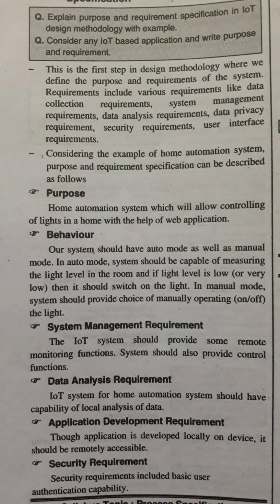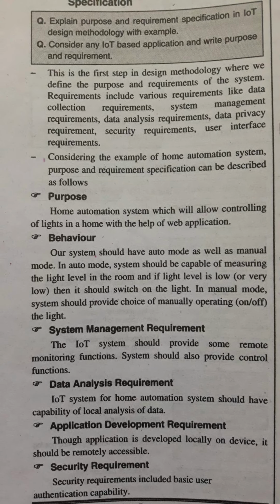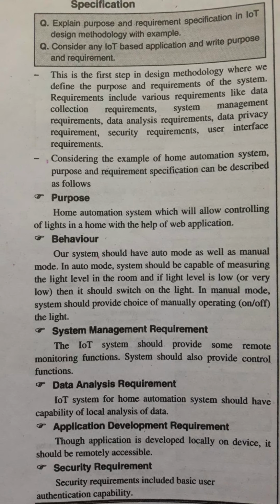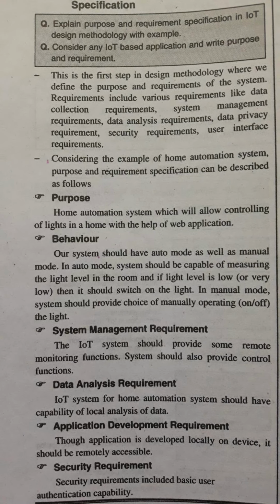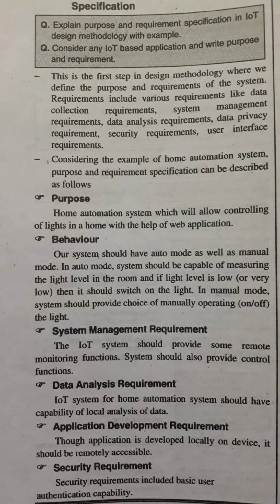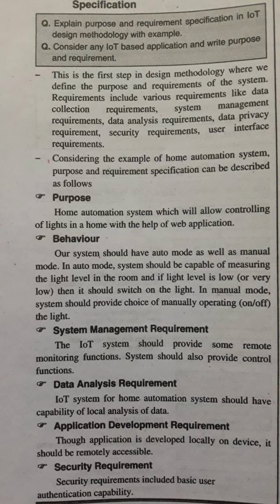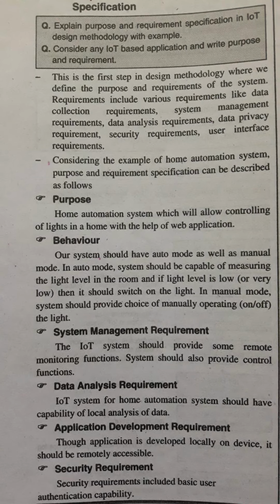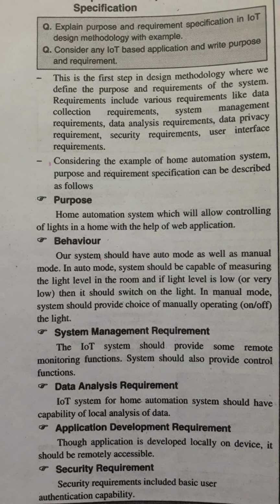In auto mode, the system should be capable of measuring the light level in the room, and if the light level is low or very low, then it should switch on the light. In manual mode, the system should provide the choice of manually operating the light on or off. System management requirement. The IoT system should provide some remote monitoring functions. The system should also provide control functions.